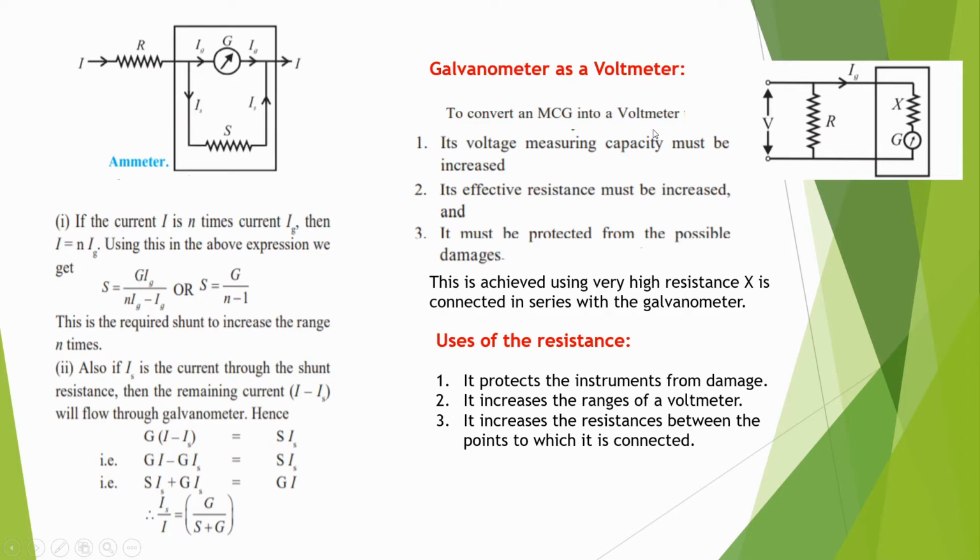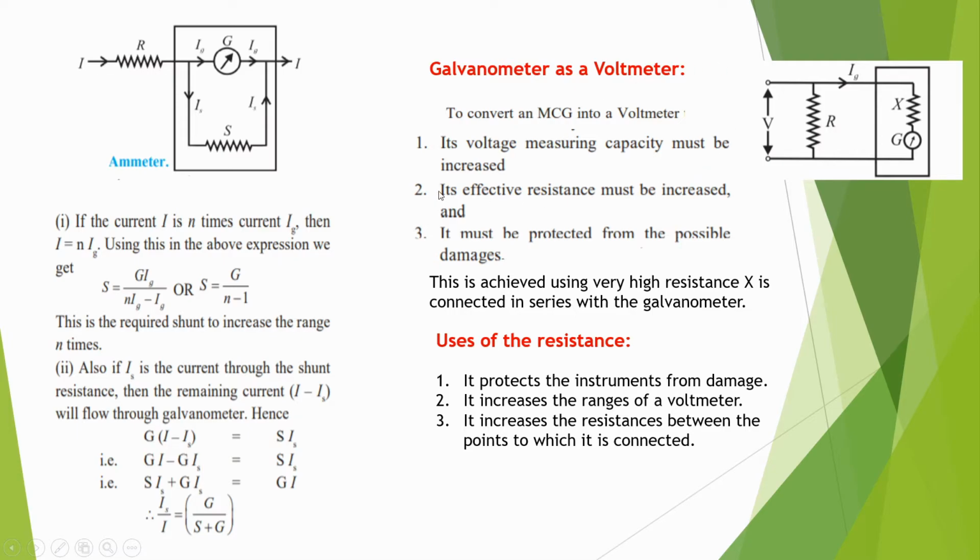It is always connected in parallel with the component across which the voltage drop is to be measured. We can convert the moving coil galvanometer into a voltmeter, with some modifications similar to the ammeter. So what are the modifications?